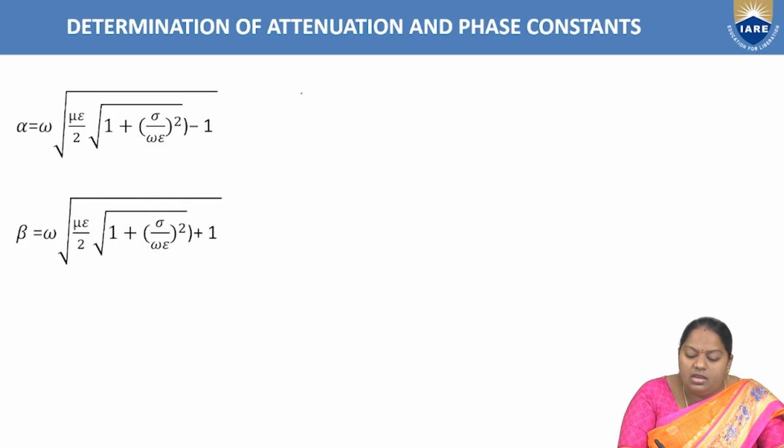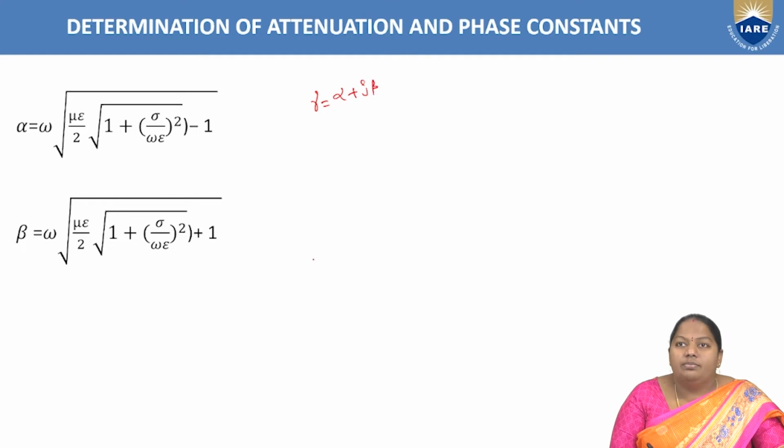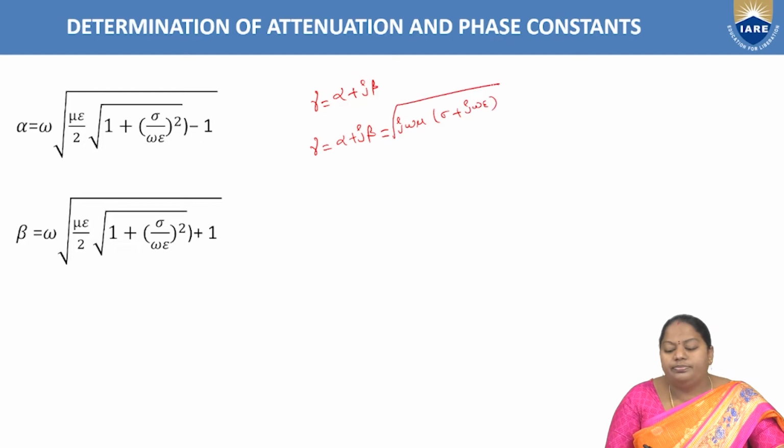The propagation constant gamma constitutes the attenuation constant alpha plus the phase constant beta, right? So gamma equal to alpha plus j beta, and from the wave characteristic equation, this alpha plus j beta is nothing but the root of j omega mu into sigma plus j omega epsilon, right?